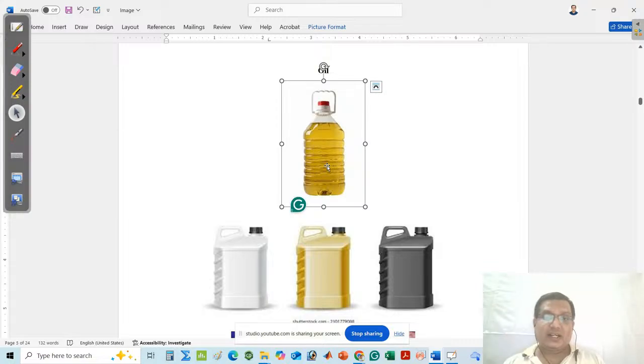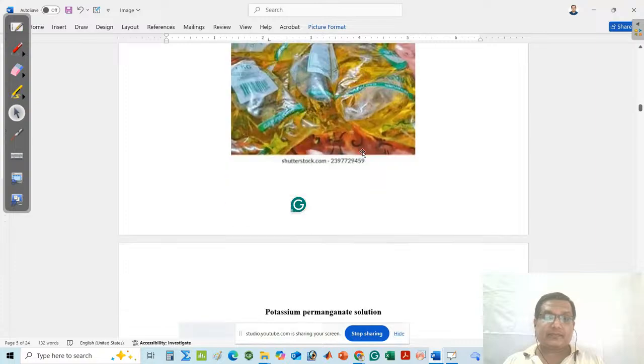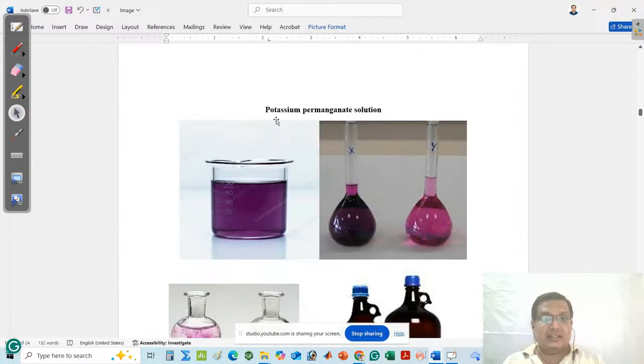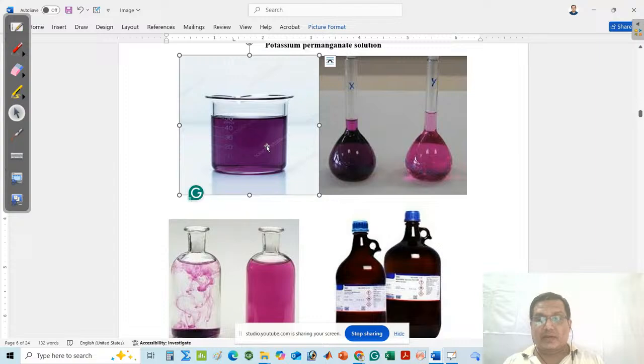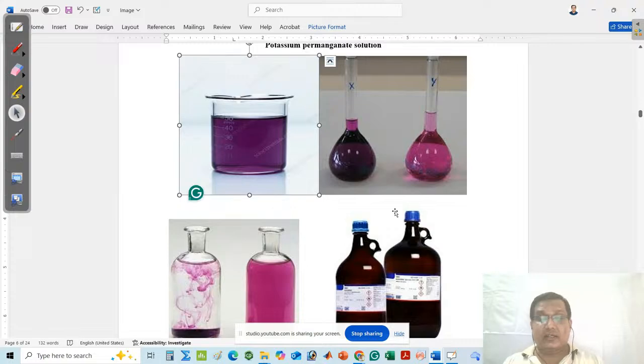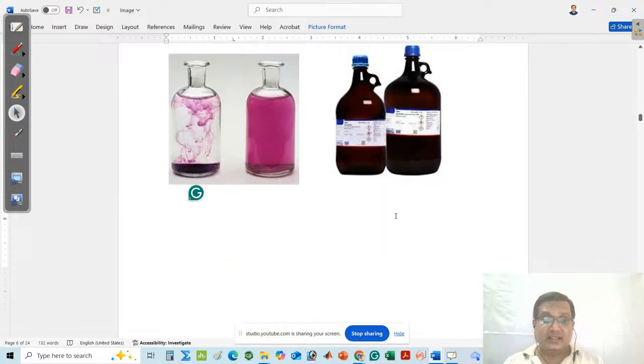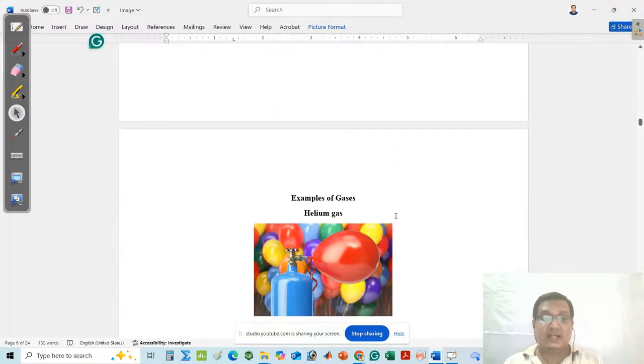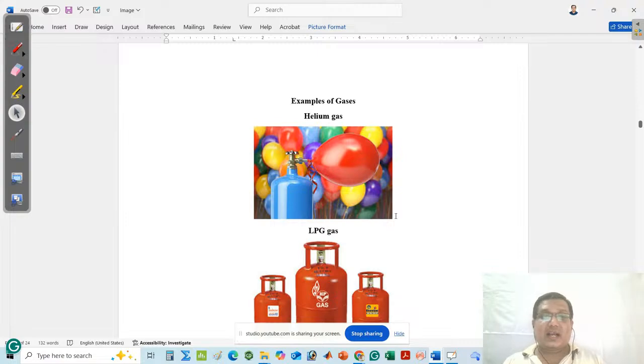Similarly, you can take another example of liquid, that is oil. Here, oil has definite volume, but does not have definite shape. Similarly, you can think about the solution of potassium permanganate. Potassium permanganate solution also has definite volume, but does not have definite shape. The shape depends upon the container in which it is present, that decides the shape.